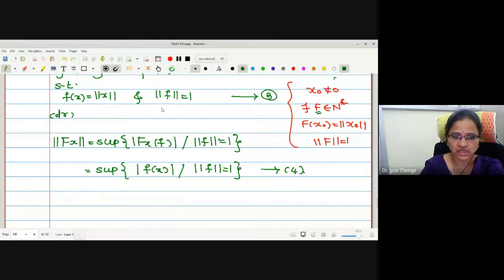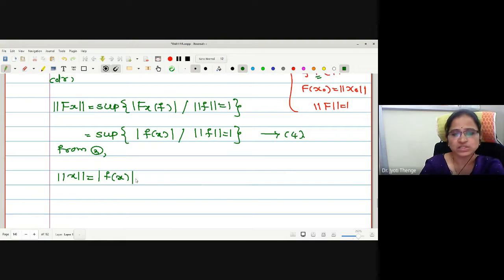Now from 3, let me start. What we have in 3 is norm x is equal to f of x. Can I take modulus on both sides? Norm is always a non-negative quantity, so writing a mod or not is equivalent. Now can I write a relation between mod of x and the supremum? Mod of x is less than or equal to the supremum of mod of f of x, provided norm f is equal to 1.